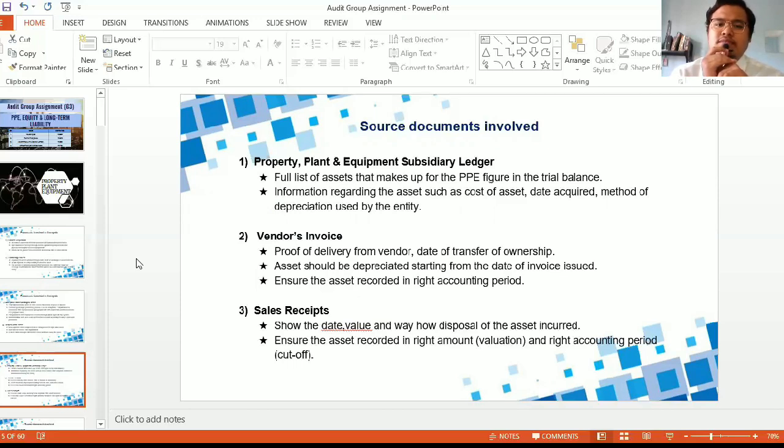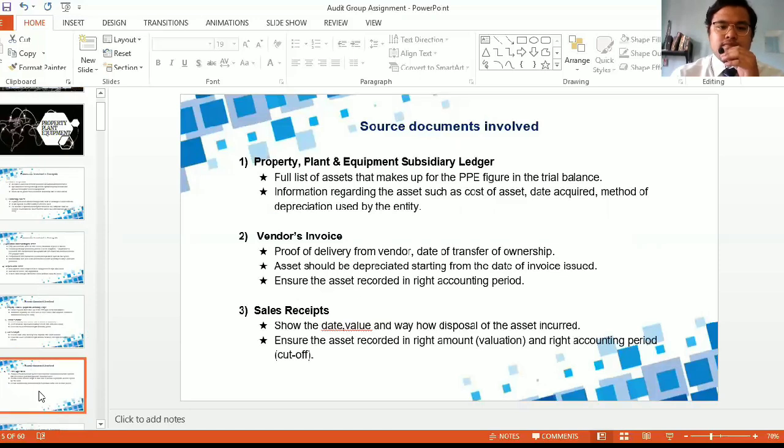Third, sale receipts show the date, value, and how disposal of the asset occurred. This is important to ensure the asset is recorded in the right amount, which is the valuation assertion, and in the right accounting period, which involves the cut-off assertion.